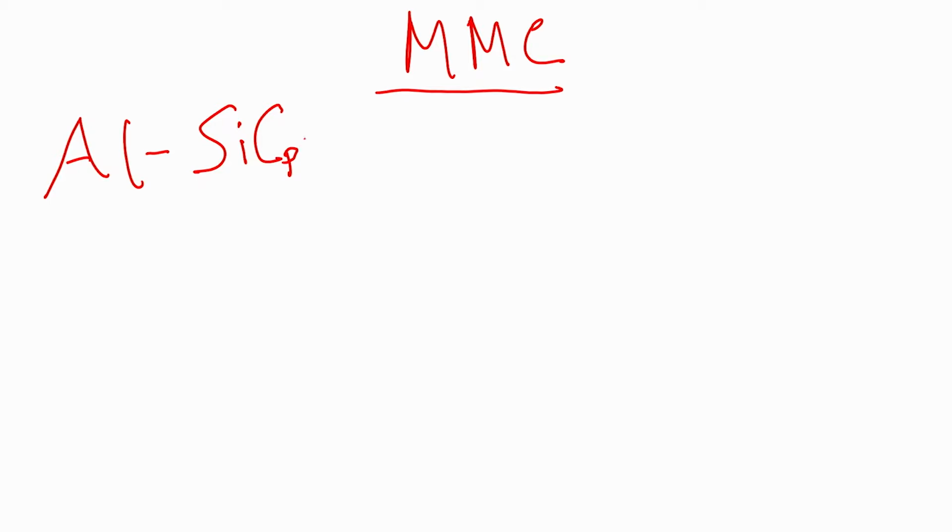One of the popular examples in the field of metal matrix composites is aluminum silicon carbide composites. I mention P as a subscript, which means that this is silicon carbide particulates. Why do I say it? Because silicon carbide is available not only in particulates but also in whiskers.